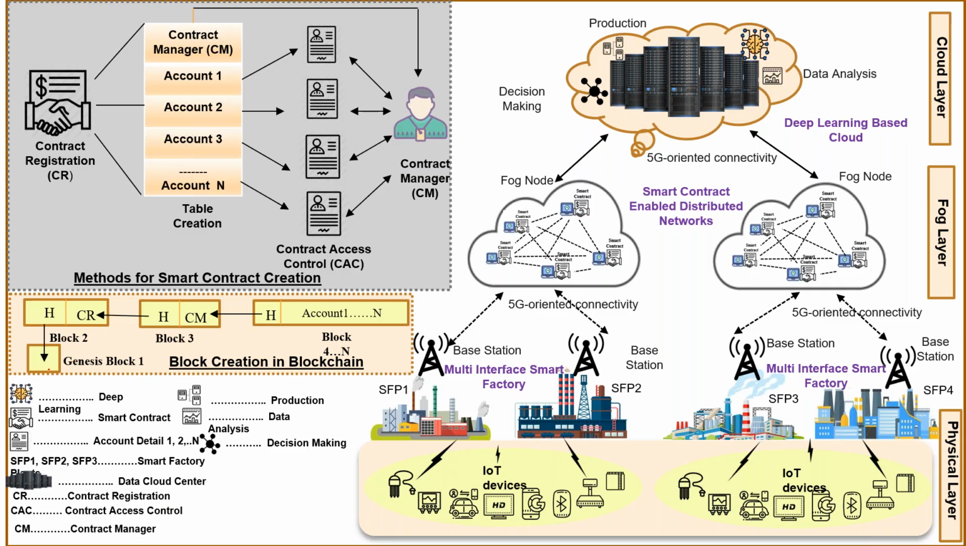This is the first Genesis block. As you already know, the first block of the blockchain is known as the Genesis block. Next is block 2, block 3, block 4. This is the whole architecture provided by the blockchain and deep learning concept, and this is used for the smart city.